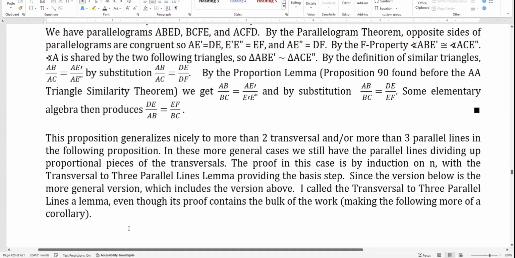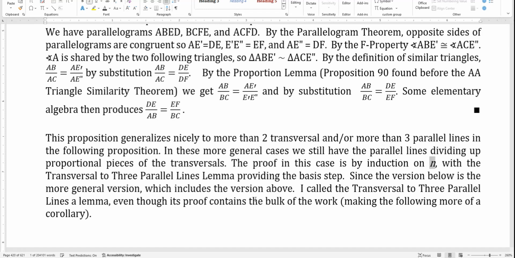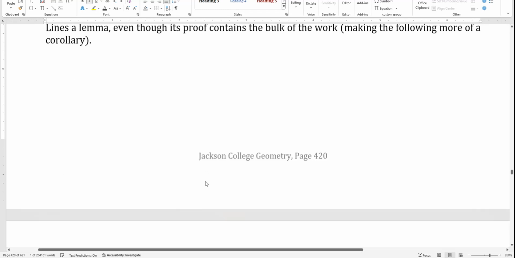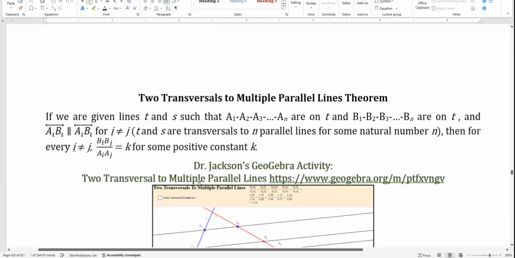The proof can be a proof by induction on n, the number of lines there. And the transversals to three parallel lines theorem provides the basis step. I'm going to actually call the transversals to three parallel lines theorem a lemma, because the theorem that we're getting ready to come up with is actually a more general case, although really the bulk of the work is in the lemma, so in some sense what's coming up is a corollary. But anyway, whatever. It's a theorem, a proposition.